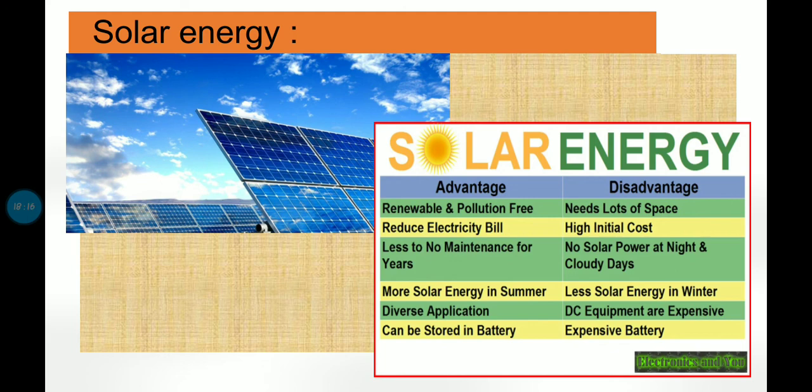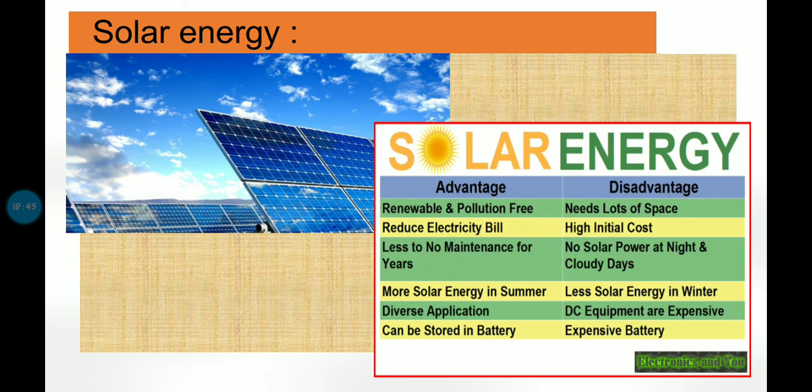Now the disadvantages: it needs a lot of space first of all, right? And it has a high initial cost. If somebody is installing solar panels, it requires a high amount of money. Once you have installed the solar panel, after that you don't have to look at it, it will give you a large amount of energy, but initially the cost is very high.